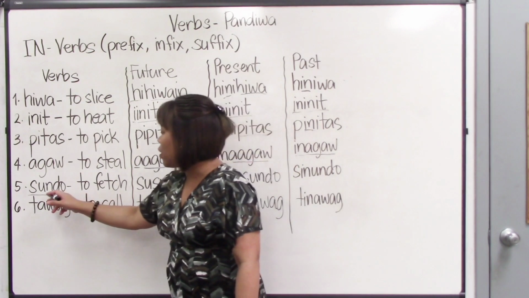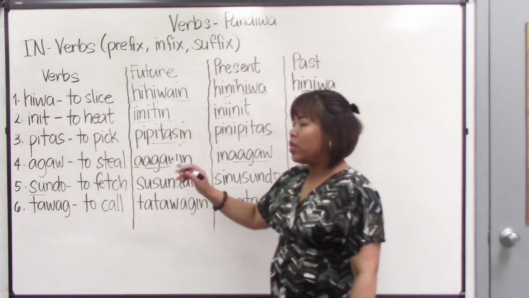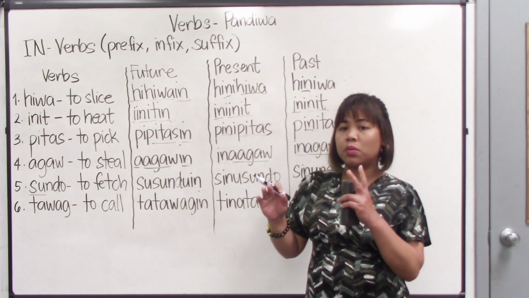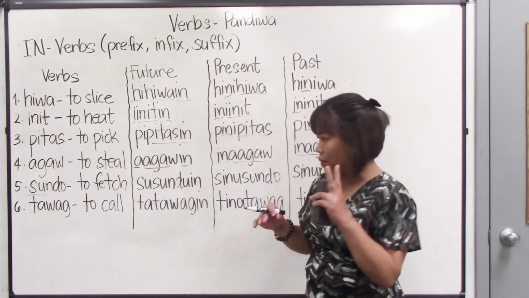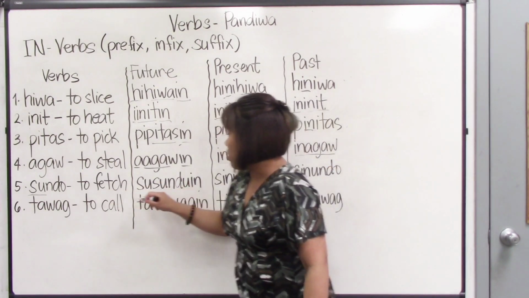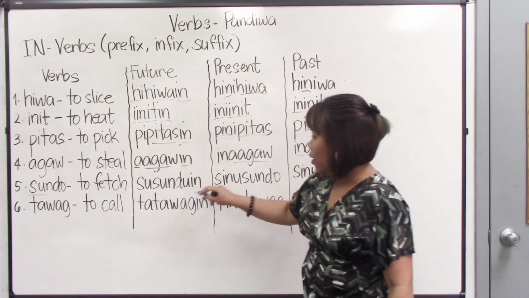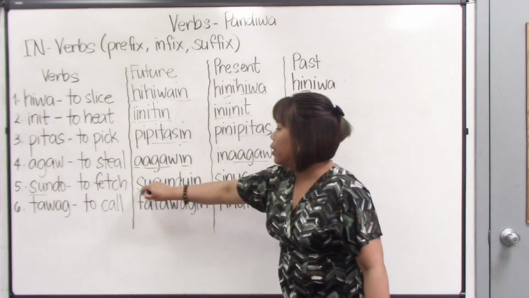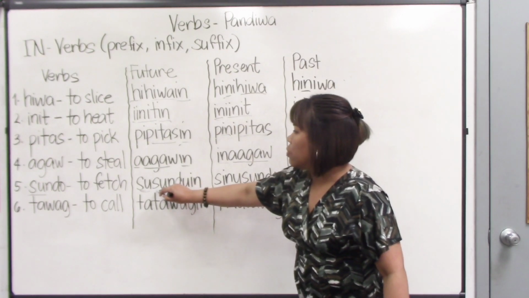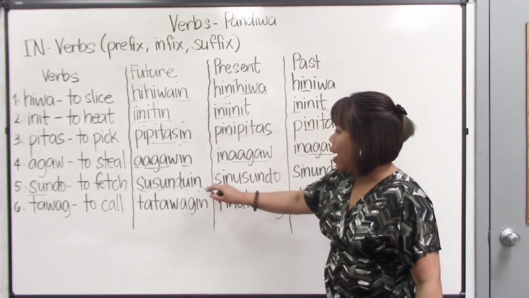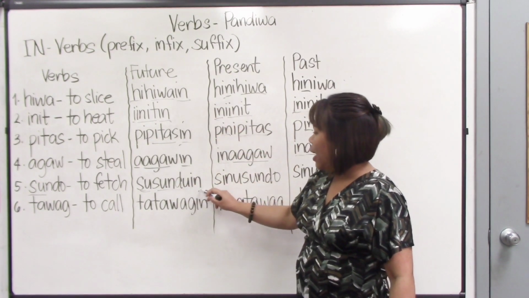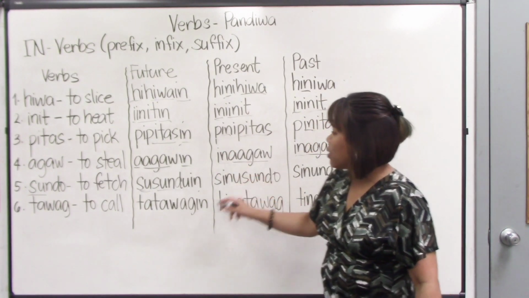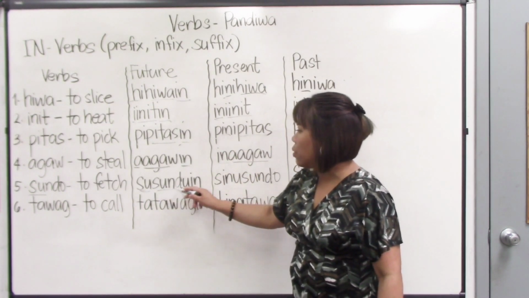When we take the first syllable and add it here, we don't copy the entire syllable. We are just copying the first 2 letters of it. So we don't say sunduin. No, we copied the su only, no n. We put it here, and then we copy the word sundo, and then we add the in, and it became a suffix. So it became susunduin.